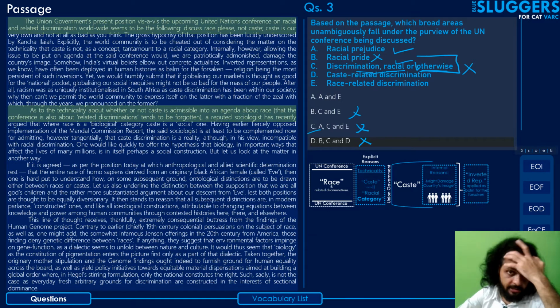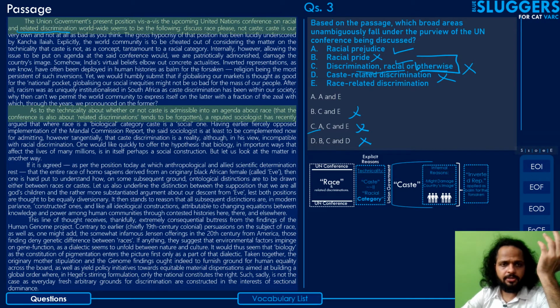Anyhow, let's still check the other statements. Caste related discrimination, obviously not. It's a contended issue, but it's not something that unambiguously falls under the purview of the UN conference being discussed. So yeah, last one, race-related discrimination. Yes, race-related discrimination. As you already noted, the author has mentioned related discrimination. So yes, this is accounted for, and hence your correct answer will be option A and E. Okay.